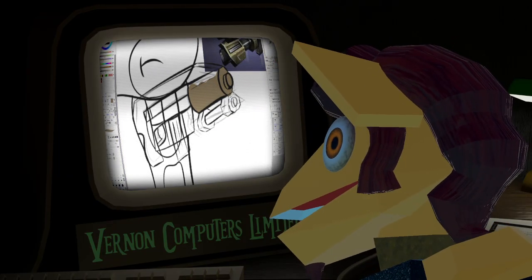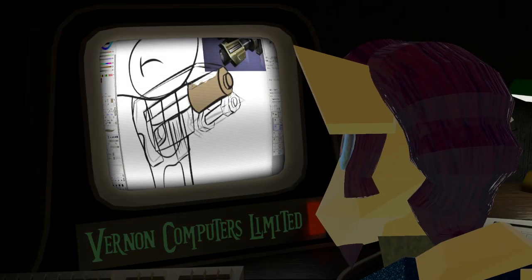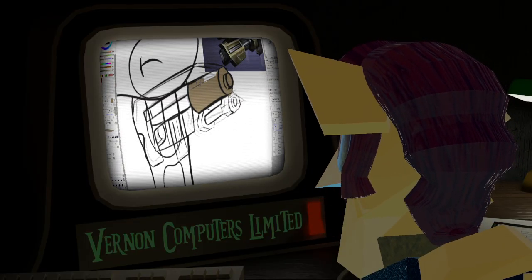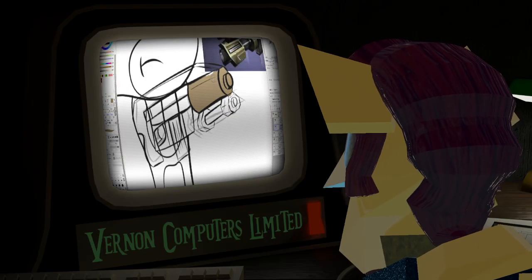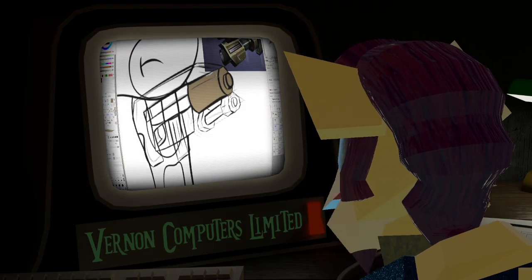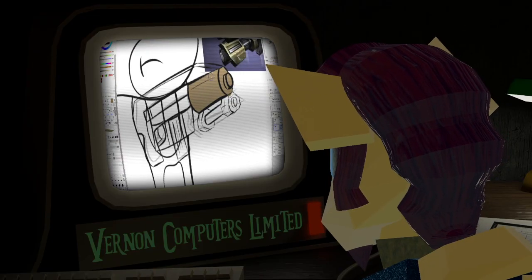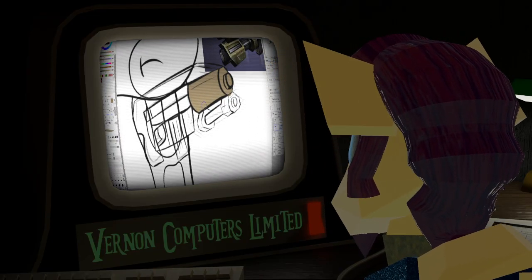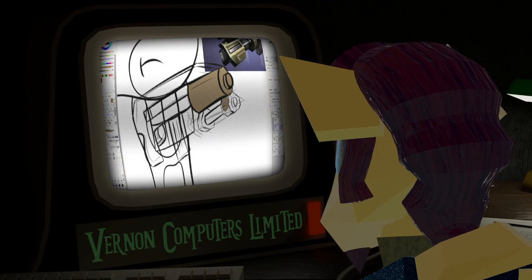Blocking you. If I trusted my line work to be closed, I would just use the fill tool, but I don't trust my line work to be closed. So we're just going to paint it in.